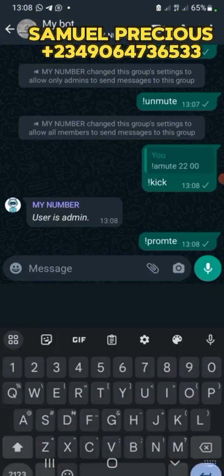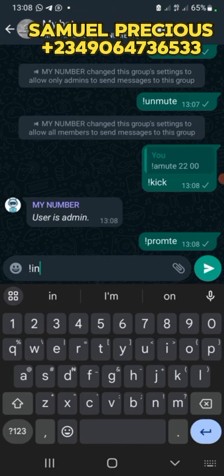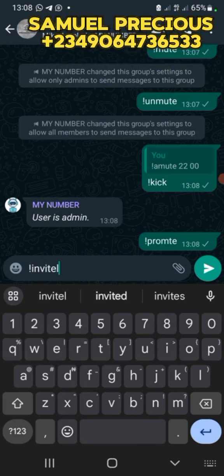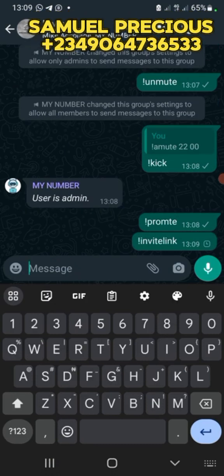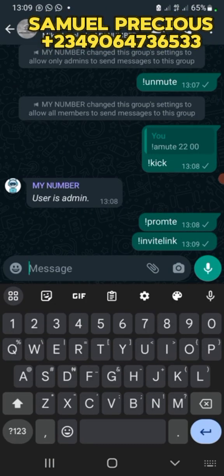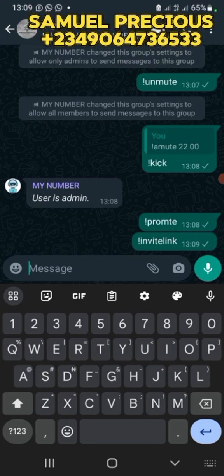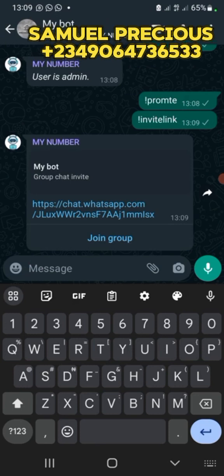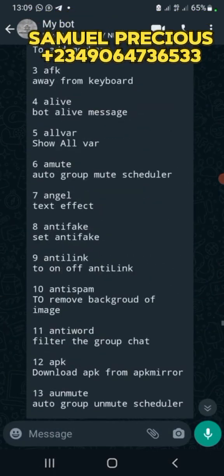To get your group link, use invite link. That's how you get your invite link. Can you see that the link comes automatically? The bot is very awesome.